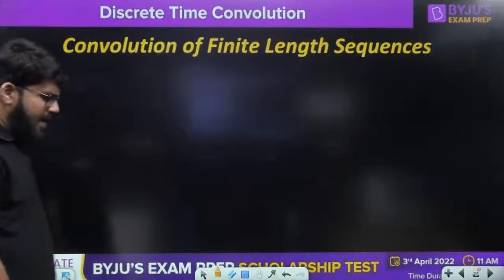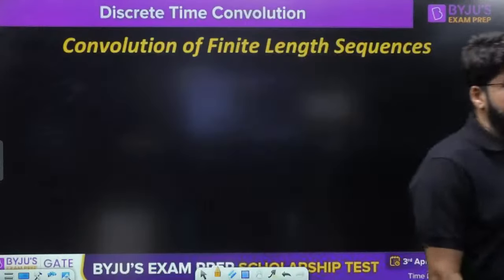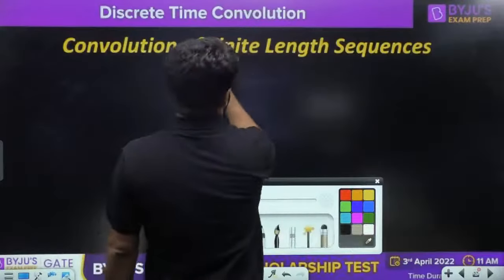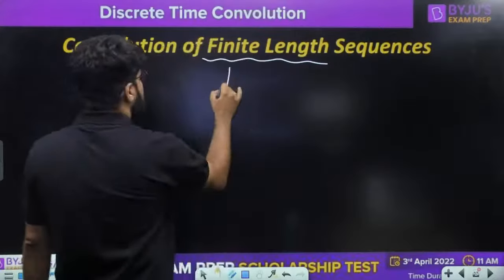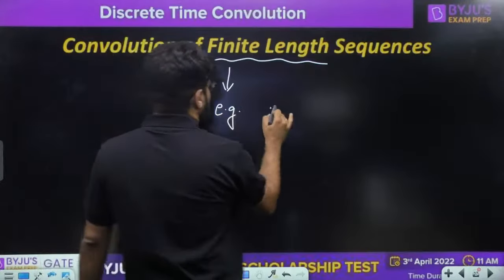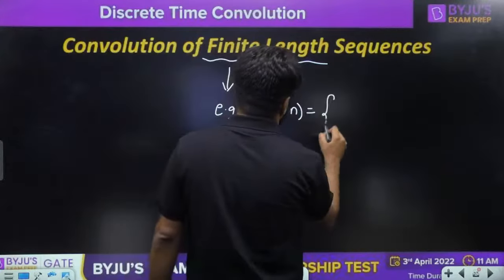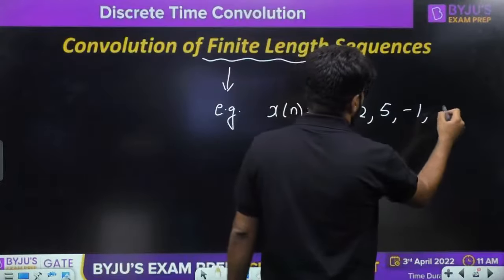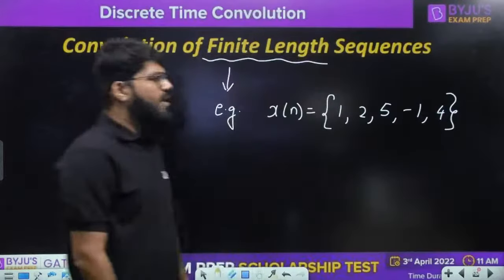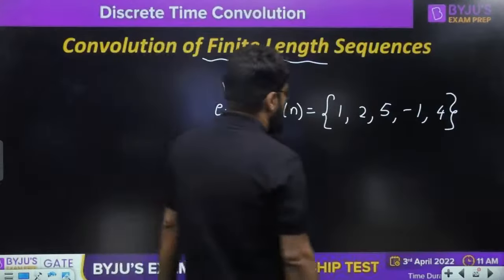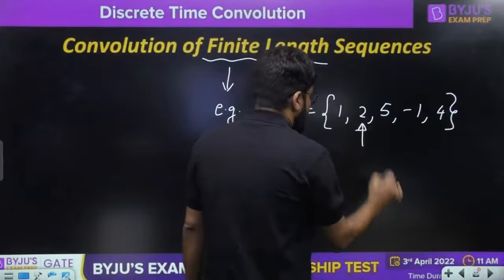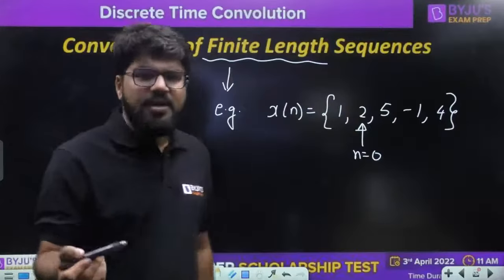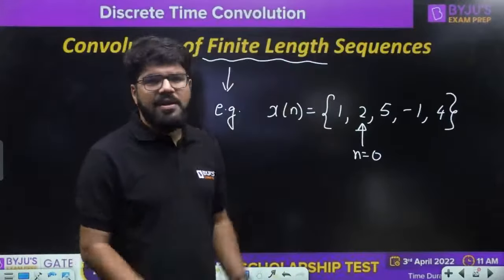So, convolution of finite length sequences. If the signals are finite in length, what exactly do I mean by finite length sequences? Say for example, I take x[n] equal to 1, 2, 5, −1 and 4, where the arrow remains at 2. The arrow represents the origin. If no arrow is mentioned, then by default the first sample will be the origin.